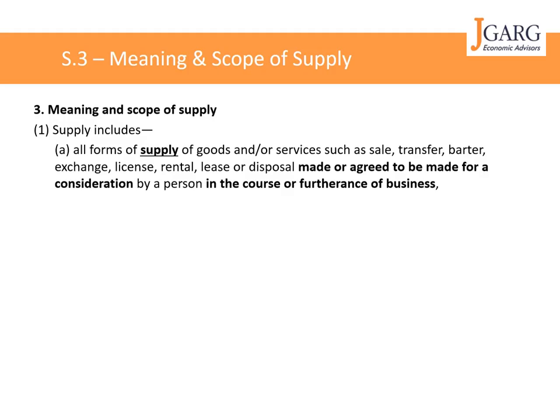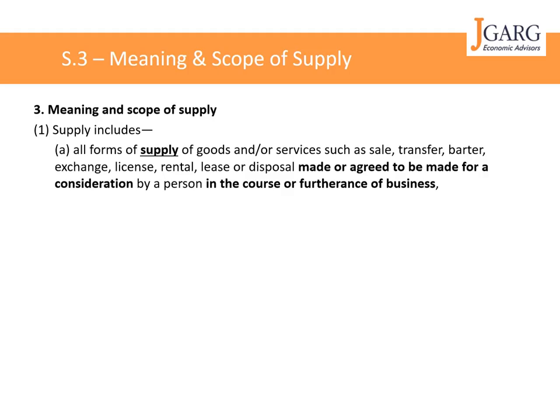Friends, you will observe that this meaning is very wide. It covers almost everything. It starts with all forms of supplies, and then to clarify, it says it includes sale, transfer, barter, exchange, license, rental, lease or disposal.